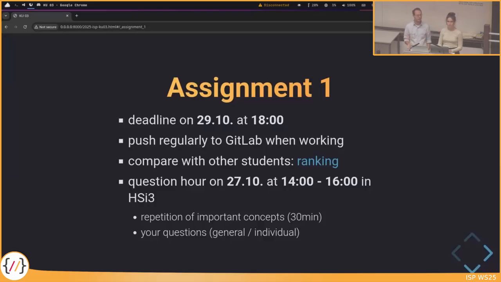In the first about 30 minutes, we will also have a very brief KU session, which will not be recorded, but we will just do a recap of the most important things of assignment 1, and then you have the possibility to ask questions, so general ones that are interesting for many students, as well as individual ones if you have a problem when you're coding, and we should have a look at that. So you get really individual support there.